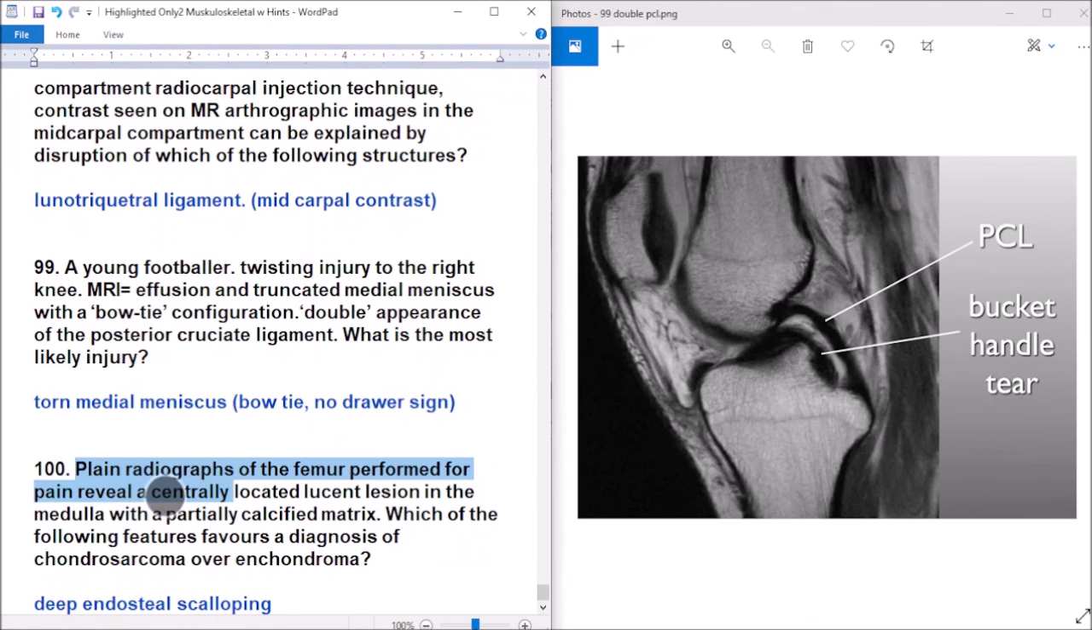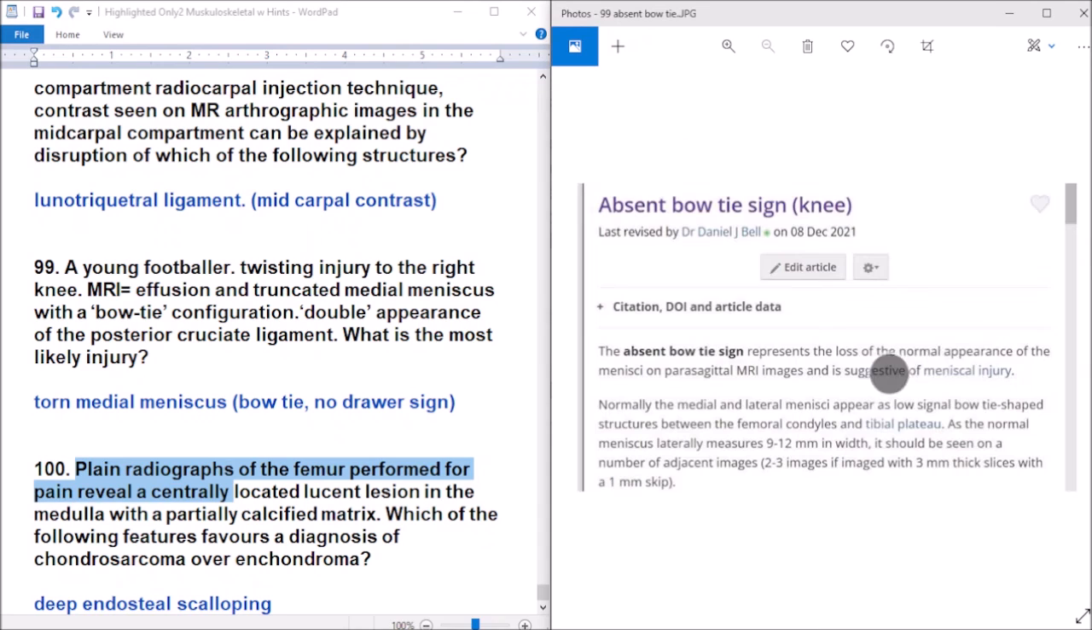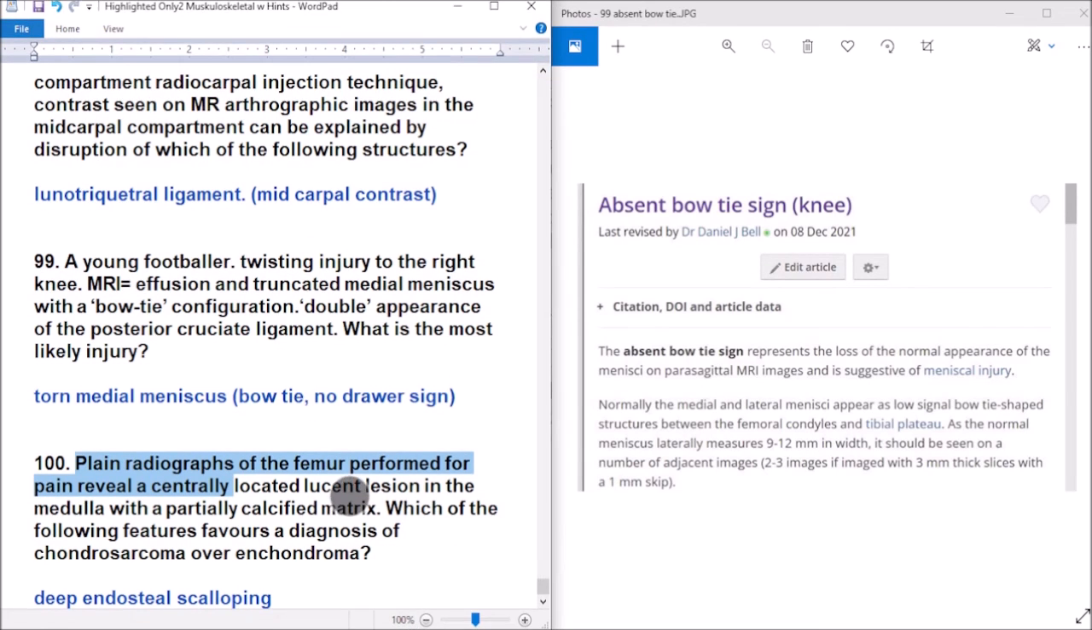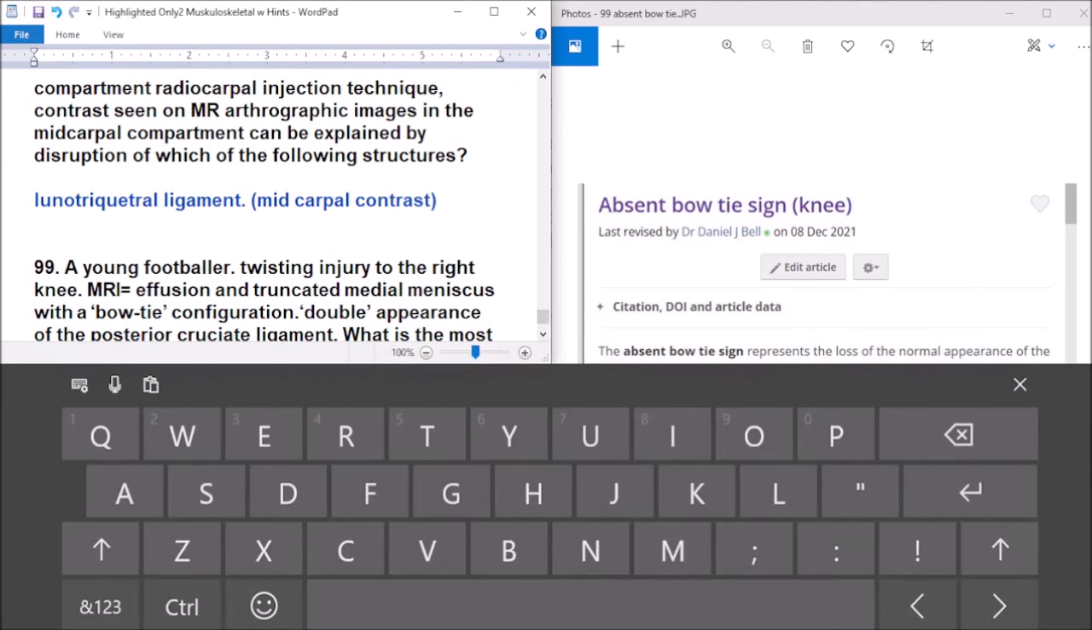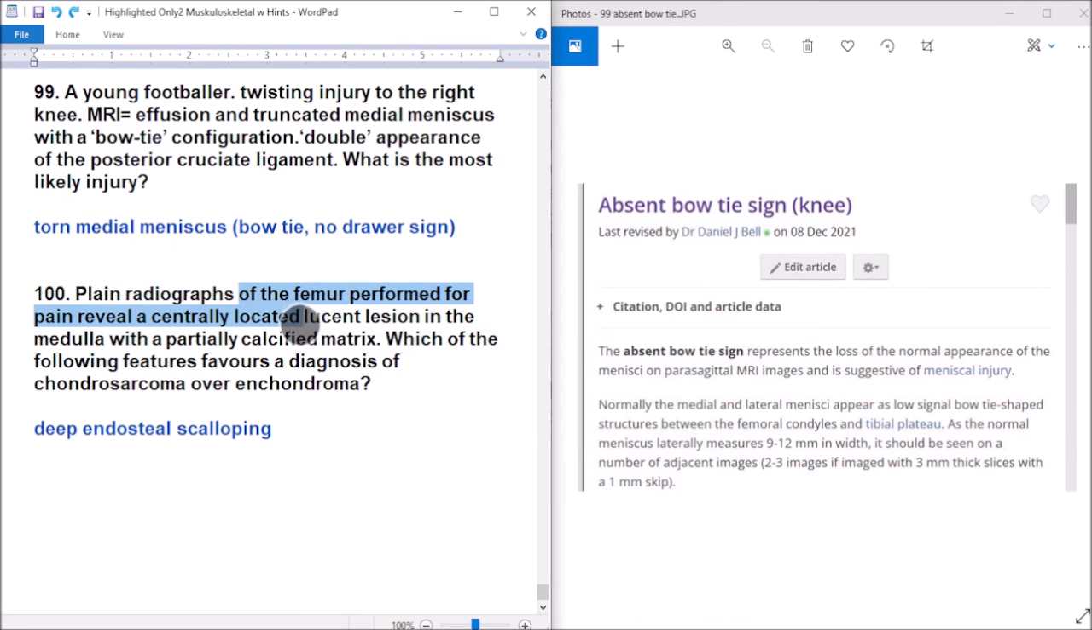Question 100. Plain radiograph of the femur performed for pain revealed a centrally located lucent lesion in the medulla with a partly calcified matrix. Which of the following features favors diagnosis of chondrosarcoma over enchondroma? Deep endosteal scalloping. Which features favor the diagnosis of chondrosarcoma over enchondroma? Deep endosteal scalloping.